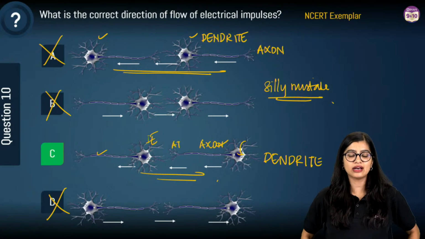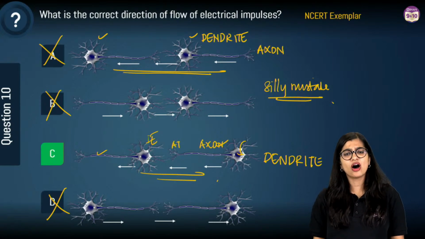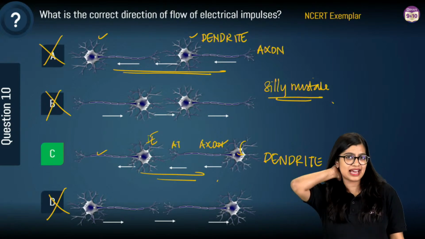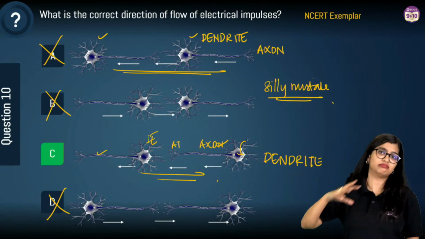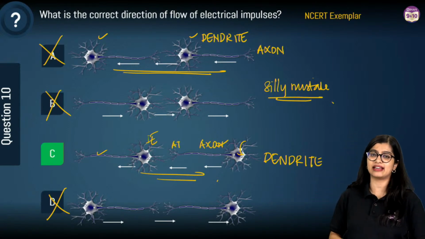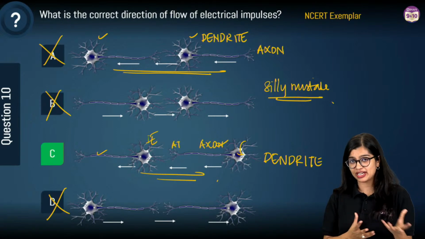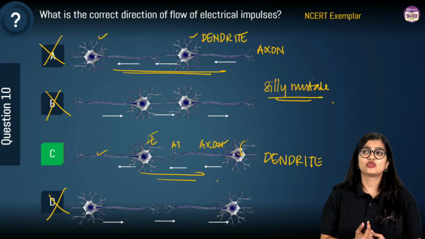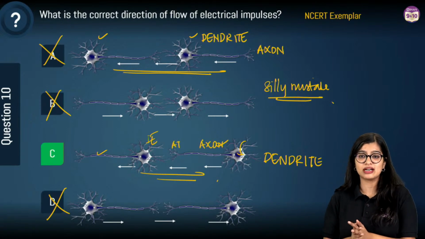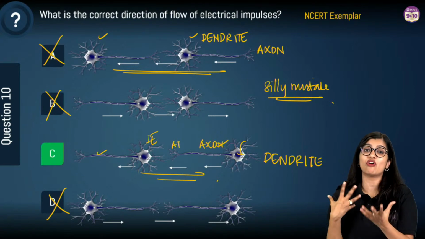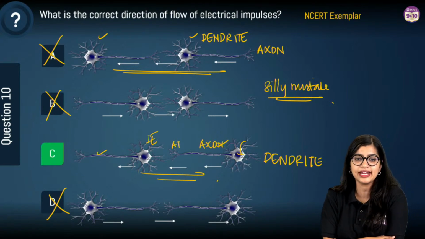Okay, are we clear? So your autonomous nervous system that is there is part of the peripheral nervous system that is there, right? So basically there are multiple bifurcations of your PNS, yes? So in this particular case, your autonomous nervous system, they kind of regulate all the involuntary actions that happen, right?